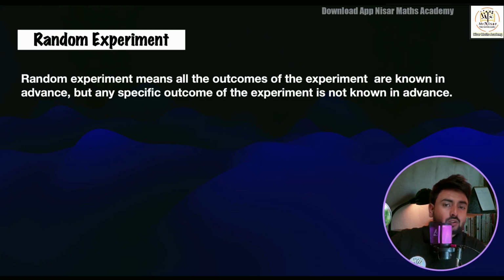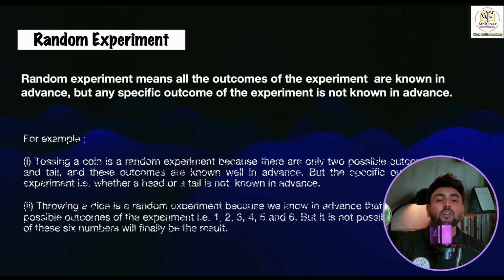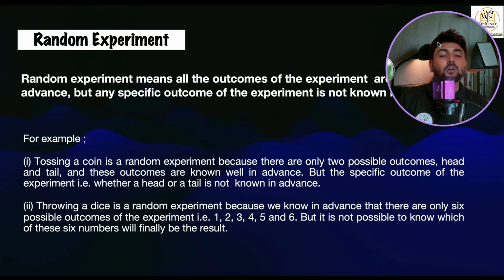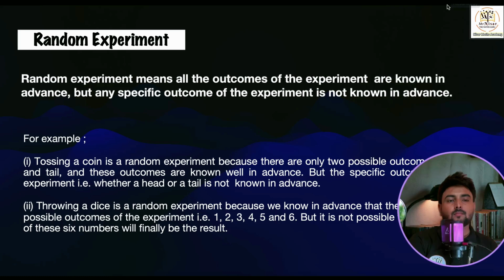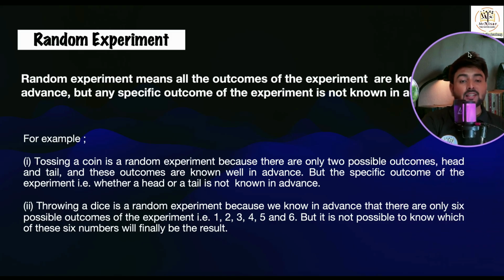Here the possible outcomes are known to us, but what will come, that is not sure, that is we don't know. Then one more example we'll have here. When a coin is tossed, here the possible outcomes are known to us. What are the possible outcomes here? The possible outcomes will be head or tail, but we are not sure about the result. So these are the two examples for the random experiment. So here the two examples I have noted. Just once you can read and we'll go ahead.